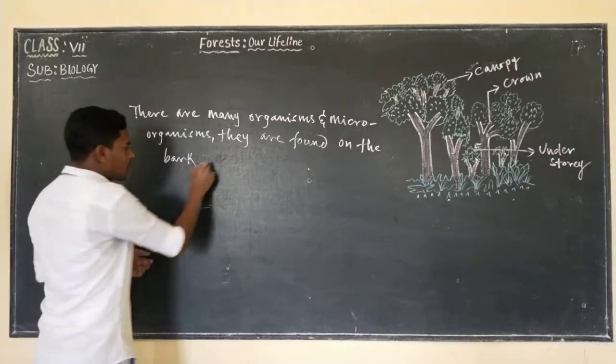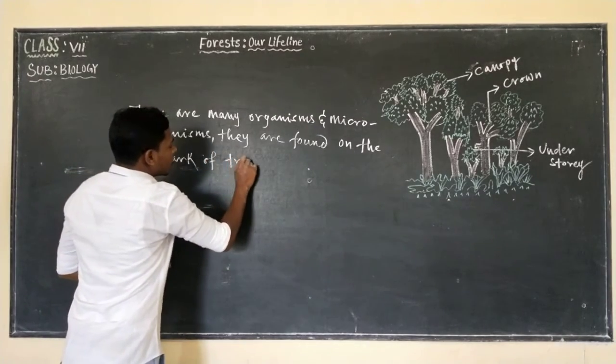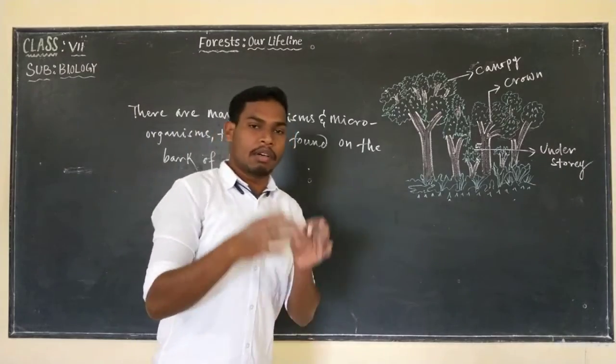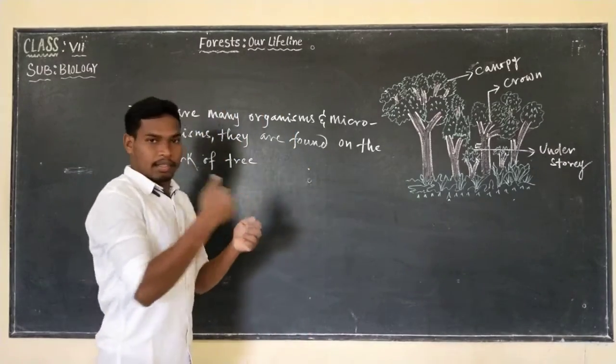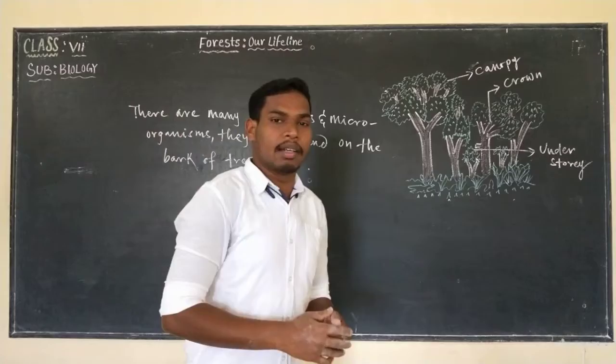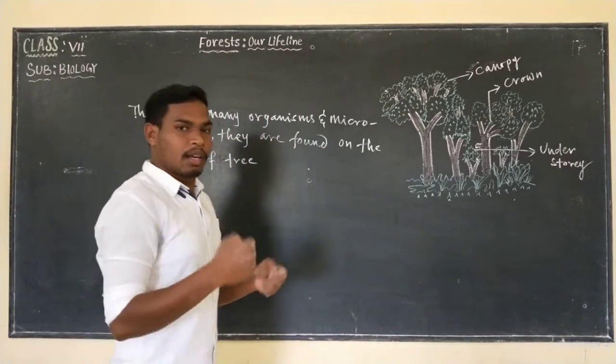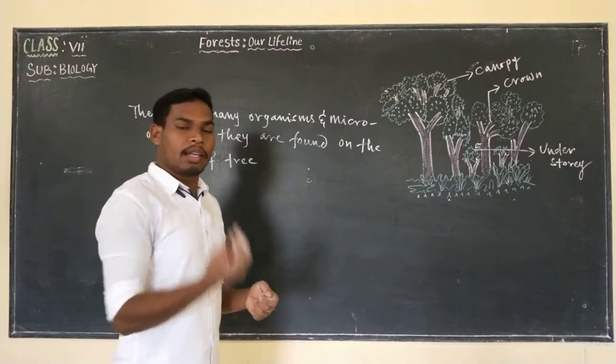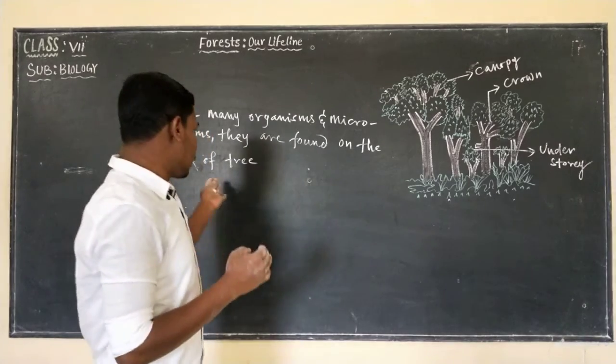Which is bark of tree? Bark of tree is nothing but the outer epidermis of the plant, the outer layer. Simple, the outer layer. When you peel out the outer layer, when it is dried, you come across many organisms. They come out from the bark of the tree.